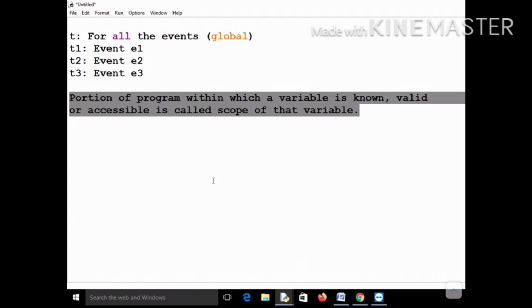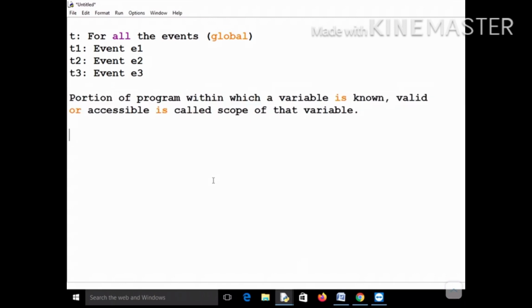Meaning by that, if you declare the scope of a variable as global, then it can be accessed throughout the program. But if the scope is local, then it will be accessible within a particular function only. So here also there is the concept of global scope and the concept of local scope. If you buy T1 ticket, then your scope is local, or if you buy T2, your scope is local. If you buy T3, then your scope is local.